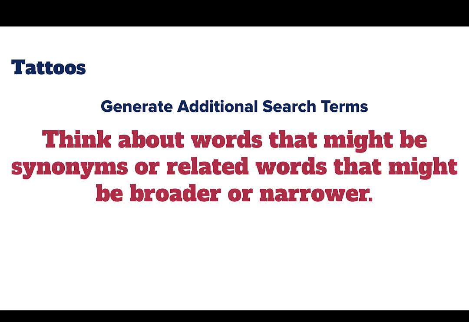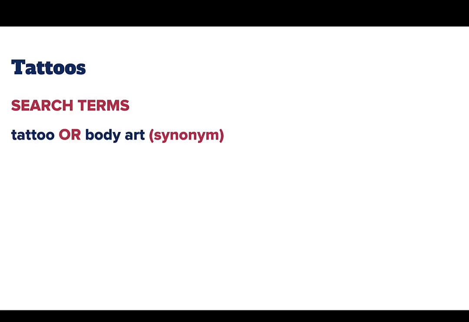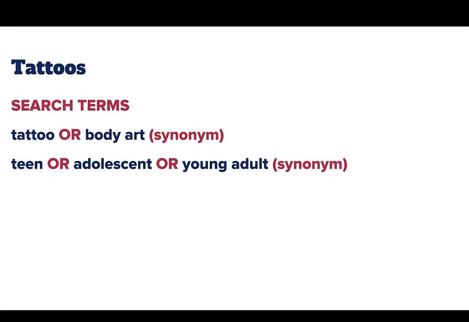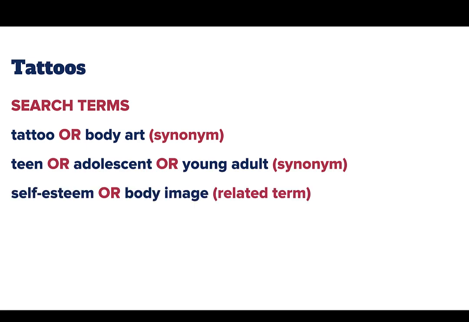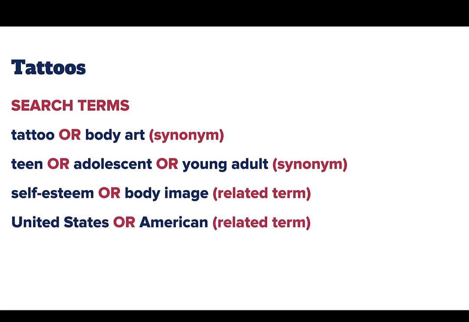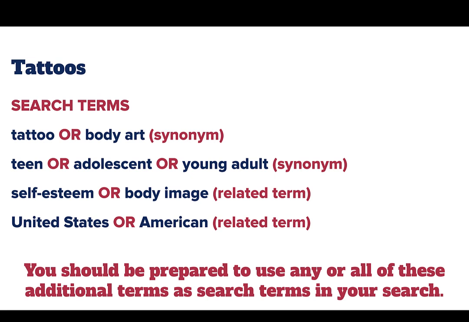In order to do that, think about words that might be synonyms or related words that might be broader or narrower. In this case, body art might be a synonym for tattoo, and a synonym for teen might be adolescent or young adult. Body image could be a related term for self-esteem, and American could be a related term for the United States. You should be prepared to use any or all of these additional terms as search terms in your search. We'll show you how to do that in an upcoming video.